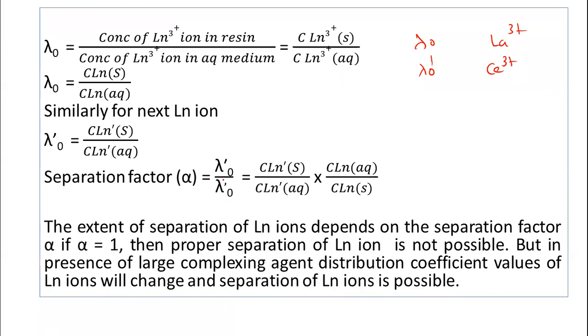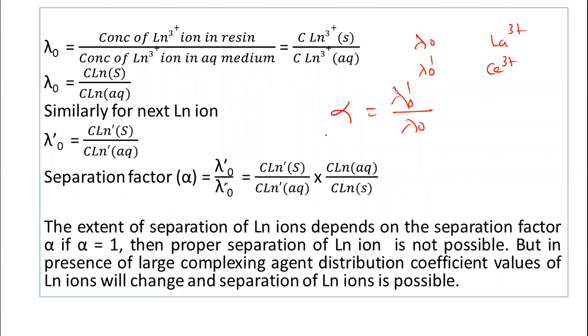So it is lambda 0 dash upon lambda 0. This alpha is equal to lambda 0 dash upon lambda 0. So in this way we can find out the separation factor alpha.